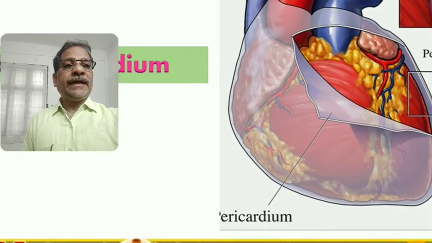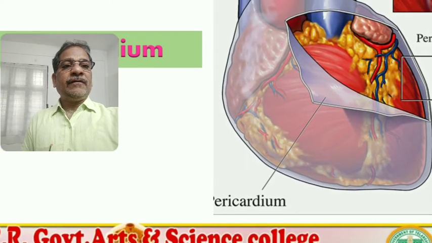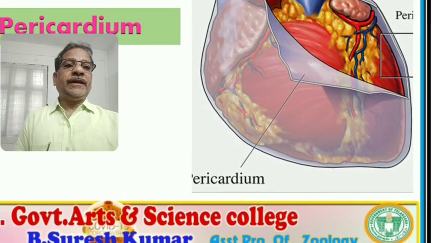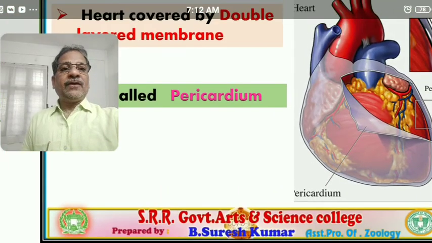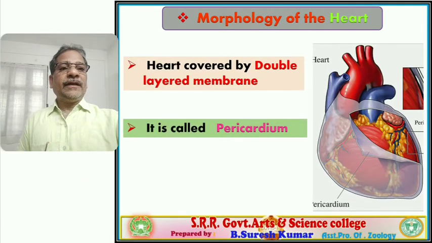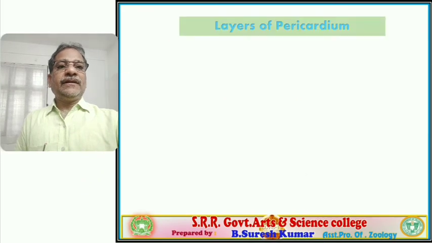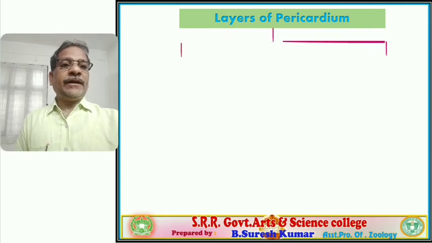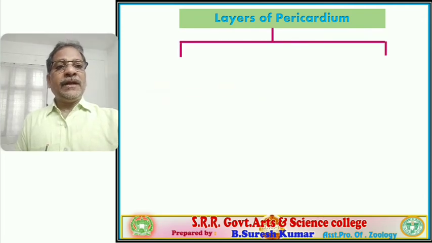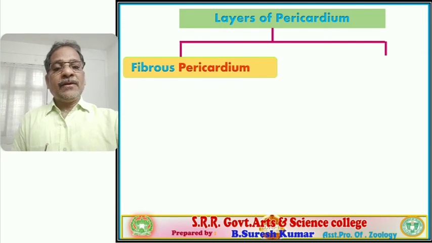The heart is externally covered by a transparent double layered membrane, called the pericardium. Followed? Right? Next, the pericardium is a protecting covering sheath externally present around the heart.